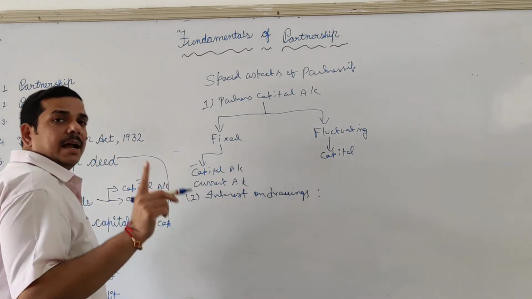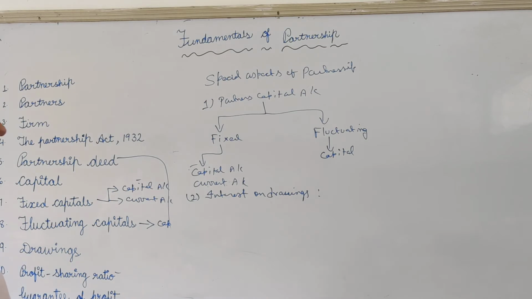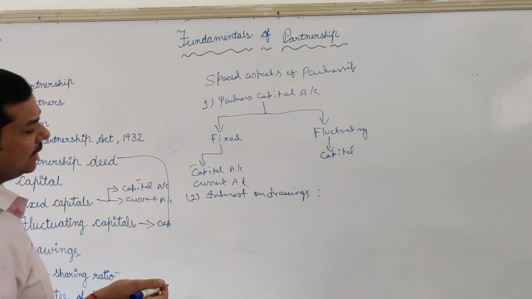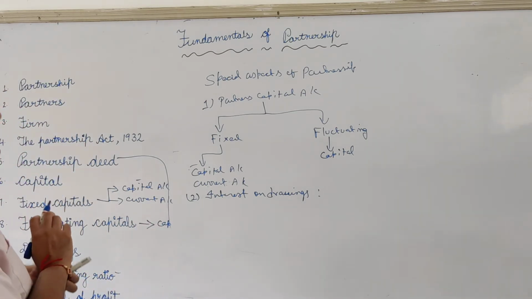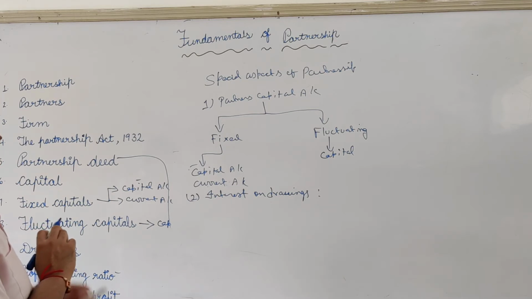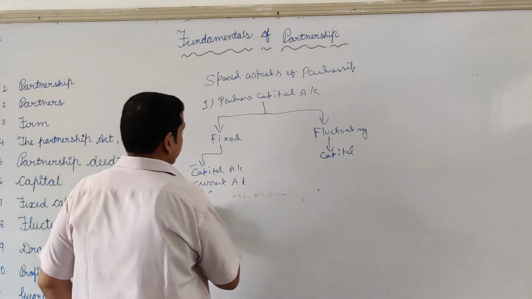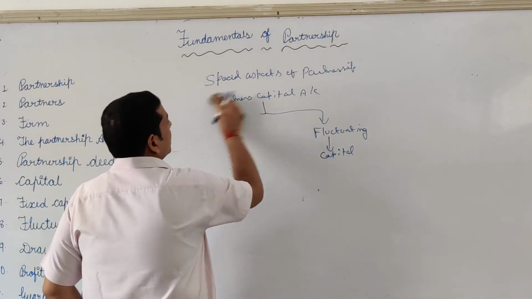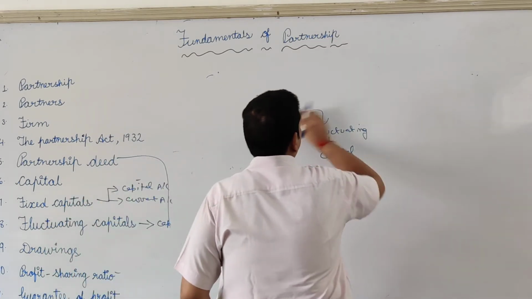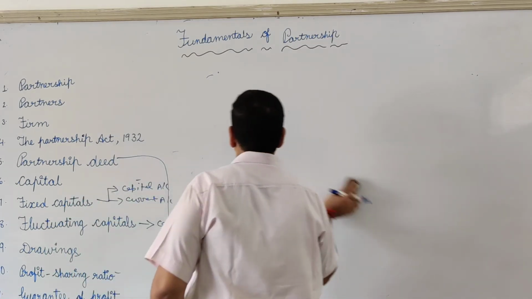Drawing is different and withdrawal of capital is different. Being an income of the enterprise, there are 10 cases of interest on drawing, which I will tell you. I have already told you, but being a revision class, I am going to teach you again. So we are going to deal with the second topic, interest on drawings.